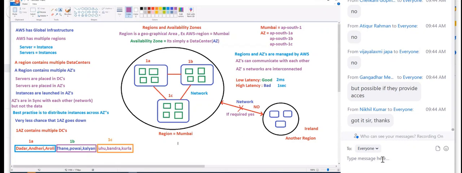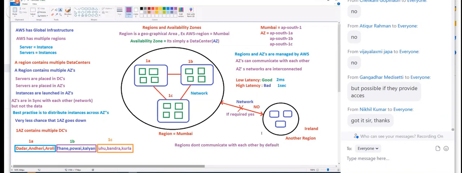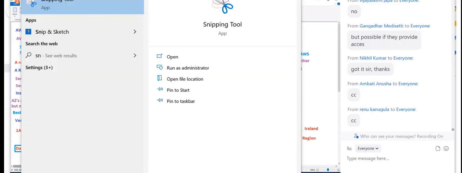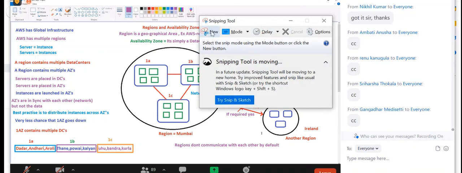So here, let me put that here for you for reference. Regions don't communicate with each other by default. These are all certification questions also, guys. Is this clear till here before I go to the next thing? Yes. Now you know what regions are.